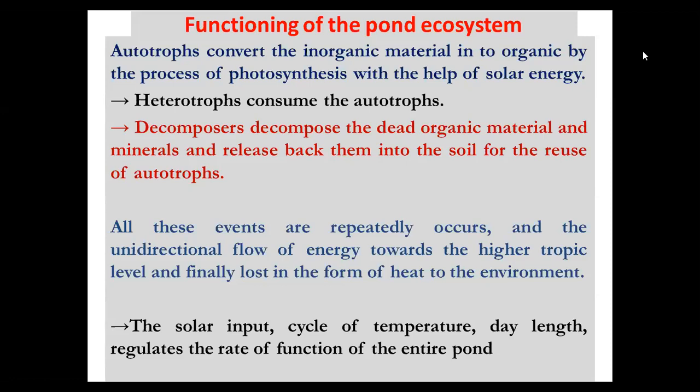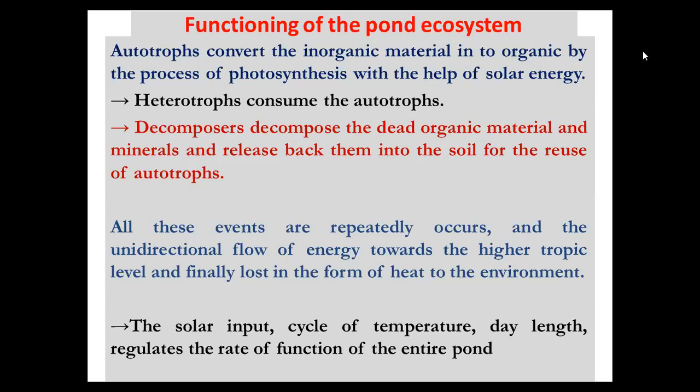Then these carbohydrates are transferred to the herbivores, then primary carnivores, and then secondary carnivores, and because of the decomposers it is deposited in the soil. Energy always flows unidirectionally from producers to consumers. We'll discuss later how energy flows in an ecosystem and the important features of that energy flow. So it is about the functioning of an ecosystem.